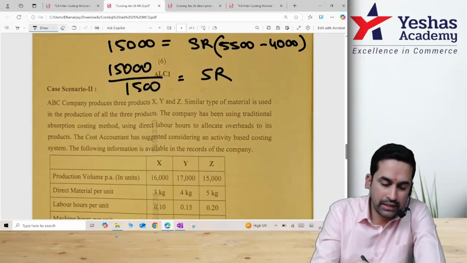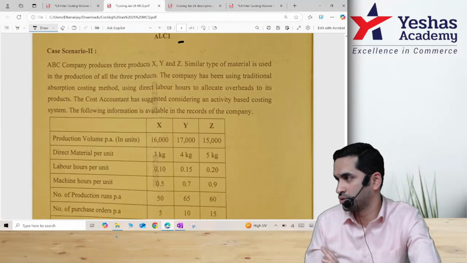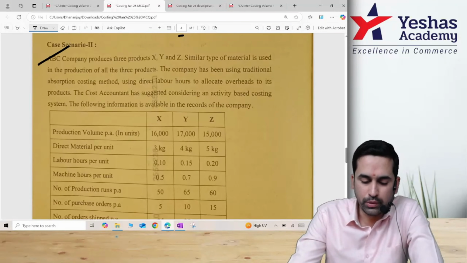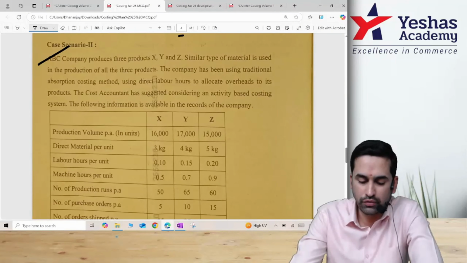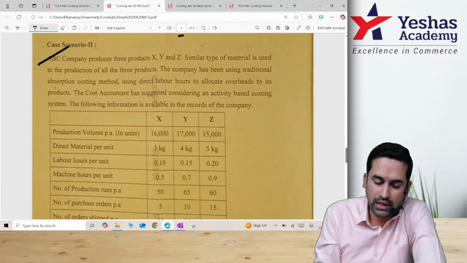Next, again they gave a case scenario, a big activity based costing question converted to 5 MCQs. Okay, I'm quickly taking you through. ABC company produces 3 products X, Y, and Z. Similar type of material is used in the production of all 3 products. The company has been using traditional absorption costing using direct labor hours to allocate overhead to the products.